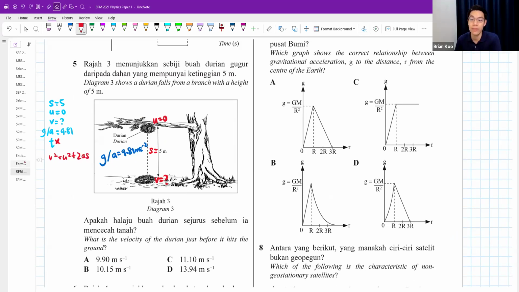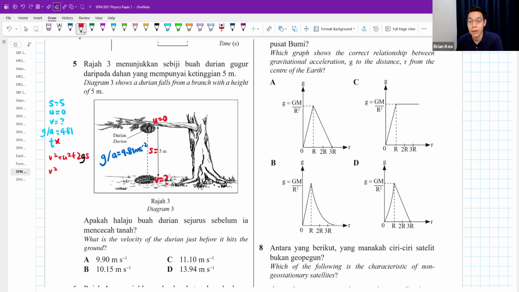This formula is very good, it doesn't have T. There's always one symbol that you don't want or you don't have. Yeah, because all the formulas for SUVAT can only deal with 4 symbols, like for example, S, U, V, and A. 4 symbols only. And you want to call this a G also can, up to you.